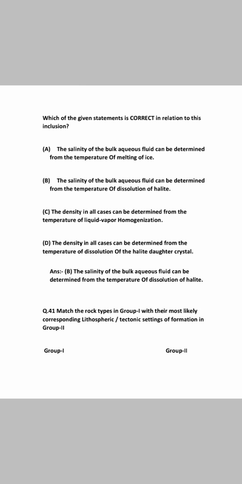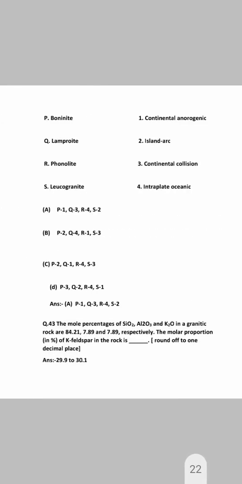Question number 41. Rock types in group 1 with their most likely corresponding lithospheric tectonic settings of formation in group 2. So we see boninite, lamproite, phonolite and leucogranite. So the correct option is option A. P1 boninite equals continental anorogenic, and lamproite is continental collision, phonolite is intraplate oceanic, and leucogranite is island arc.